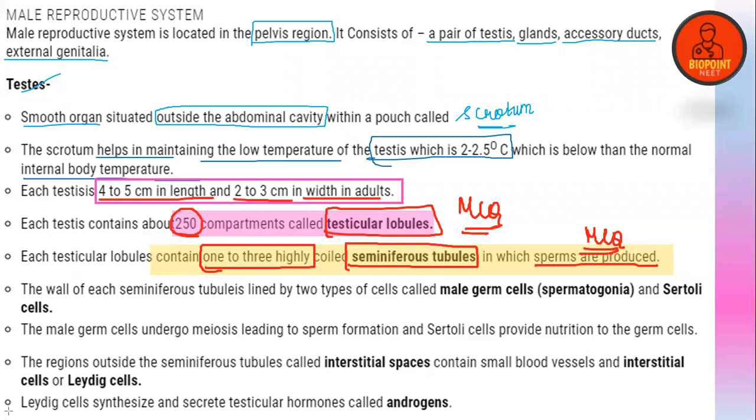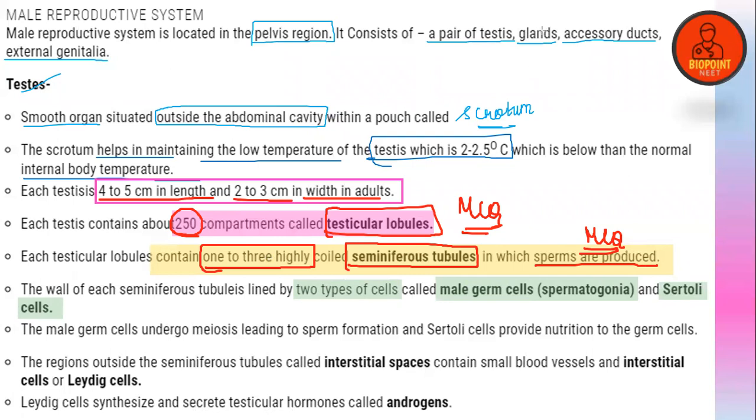Okay, everyone. So the wall of each seminiferous tubule is lined by two types of cells, that is the male germ cells or spermatogonia and the Sertoli cells. Clear?